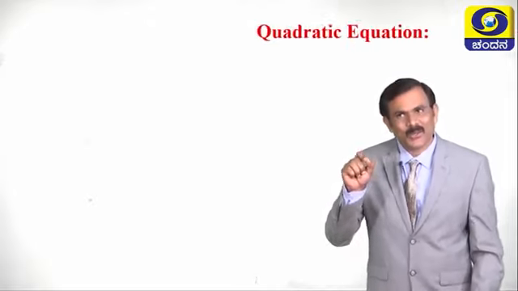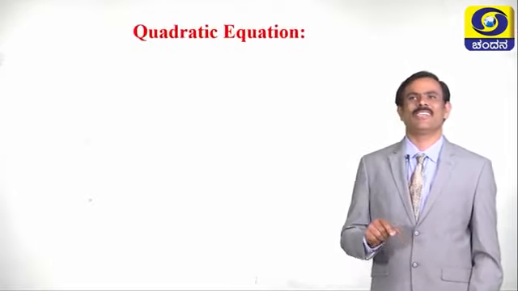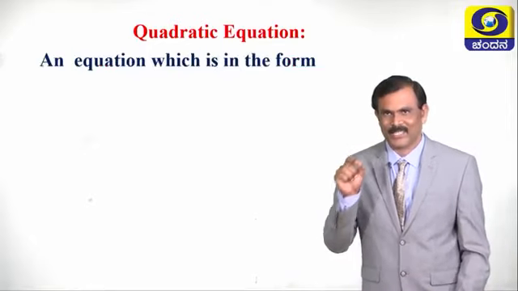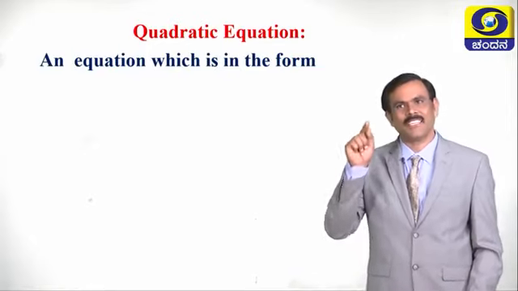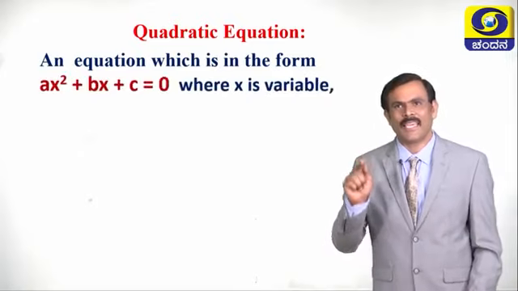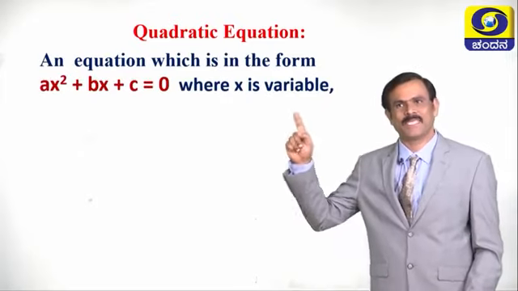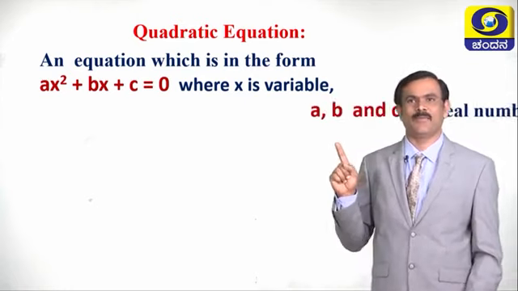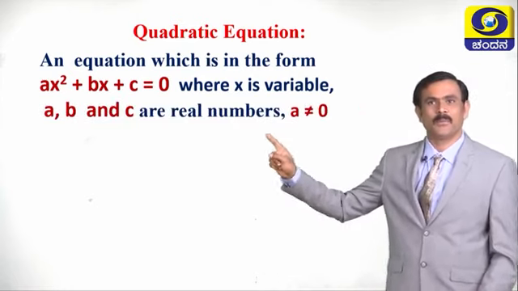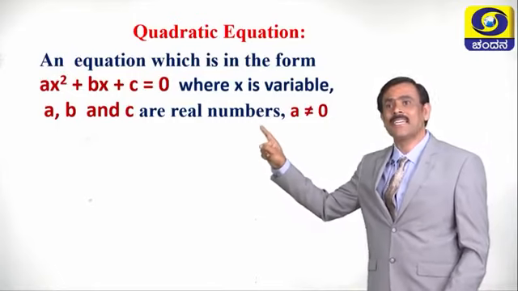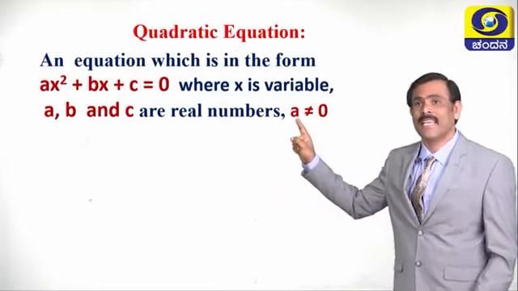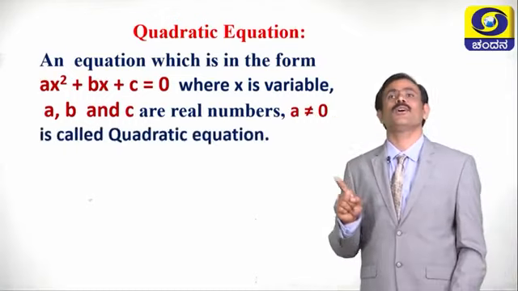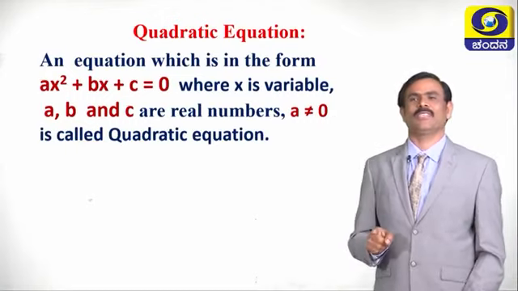Quadratic equation. Then what is quadratic equation? An equation which is in the form ax square plus bx plus c equals 0, where x is variable, a, b and c are real numbers and a is not equal to 0, is called quadratic equation.